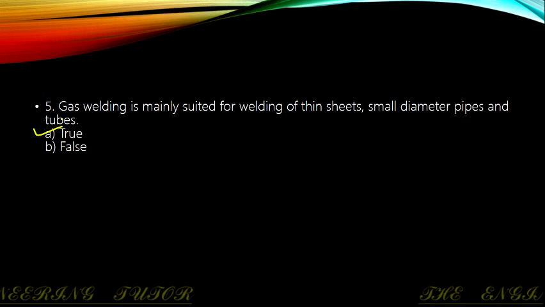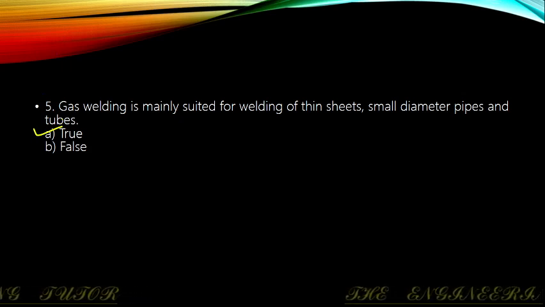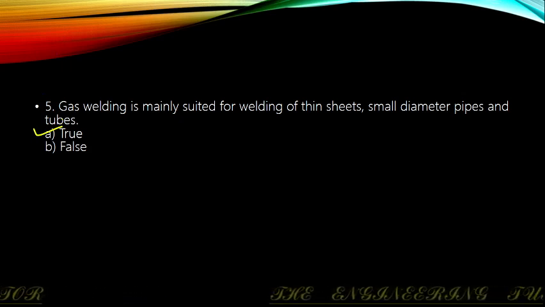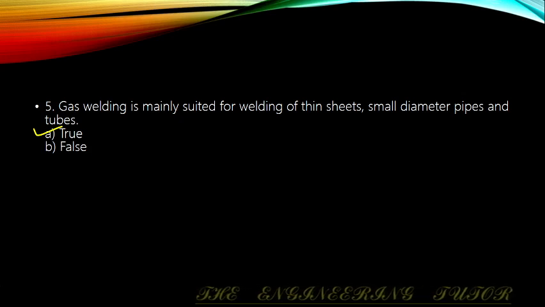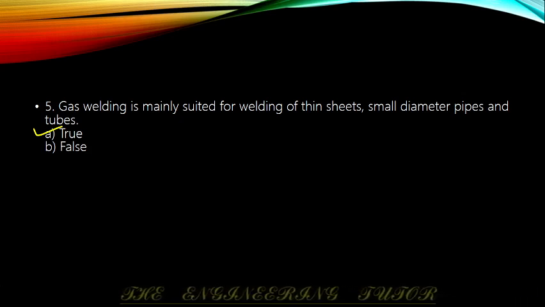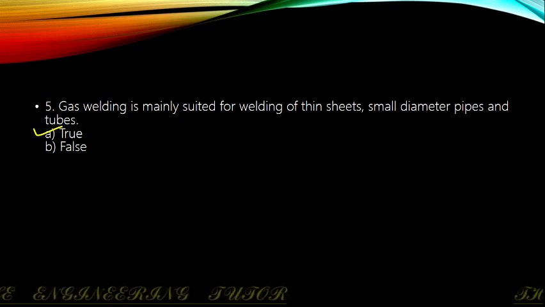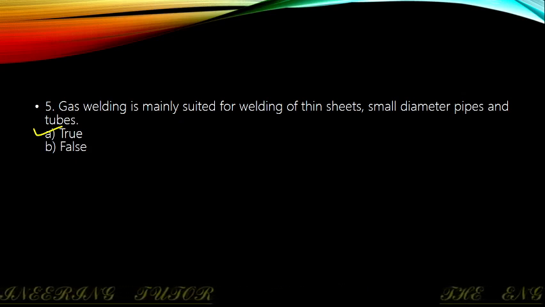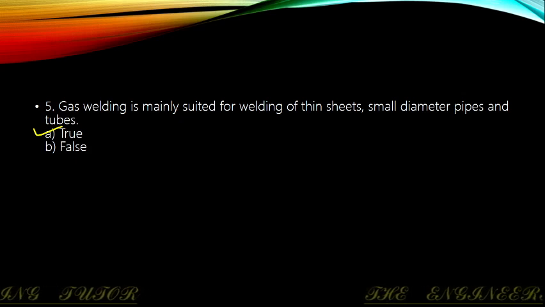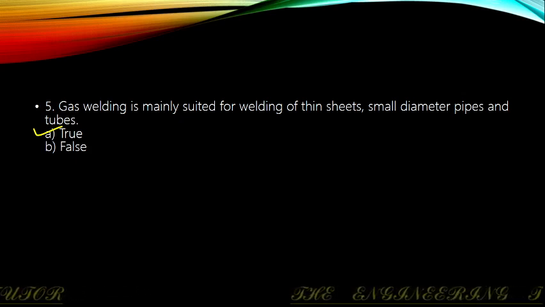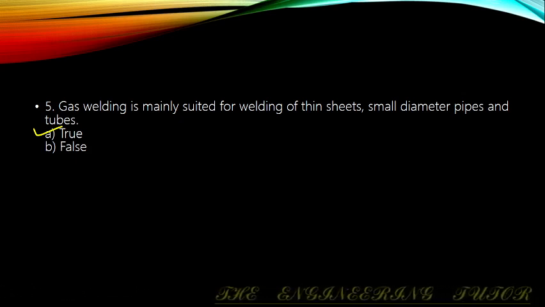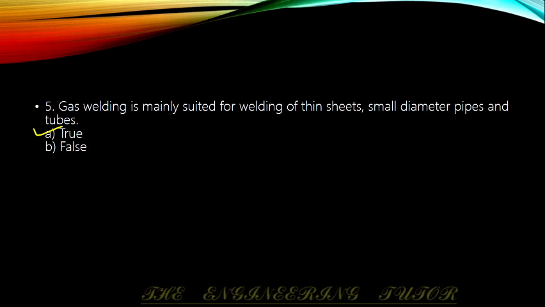Gas welding is mainly suited for the welding of thin sheets, tubes and smaller diameter pipes because it cannot provide high temperature compared to that provided by electric arc welding. This method of joining is also used for repair work, maintenance, and body shops.